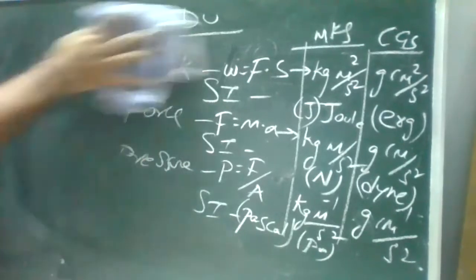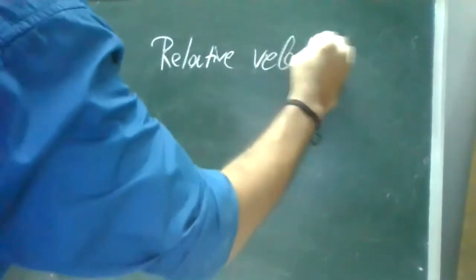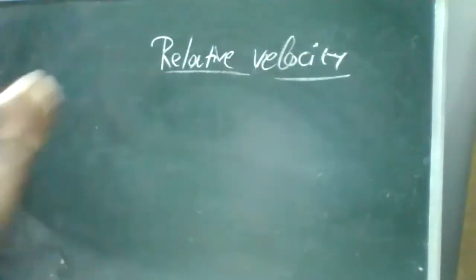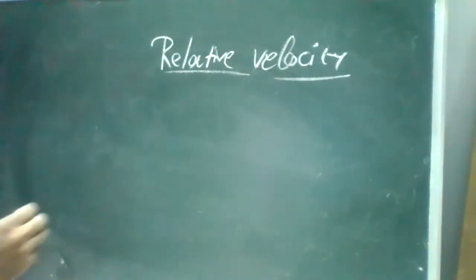Now we'll jump to the next topic: motion in a straight line. Under motion in a straight line, there is a concept called relative velocity. Do you know this one? It's a small relation actually. We'll see it with some examples.